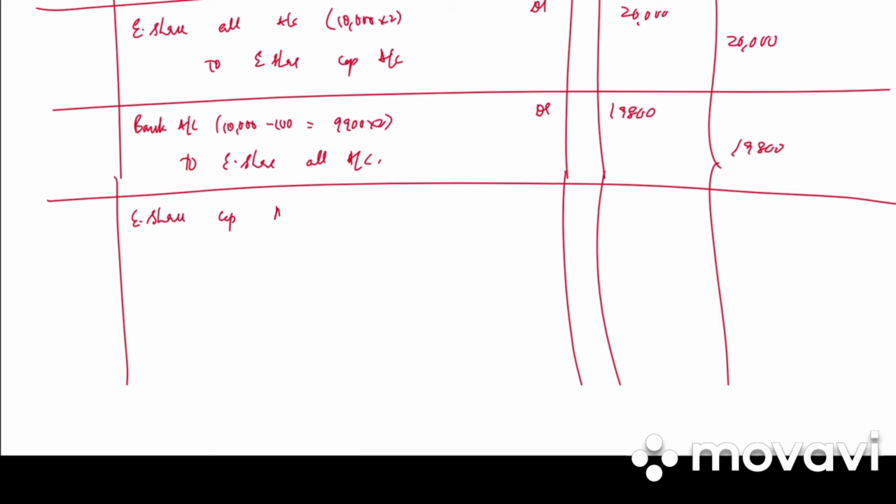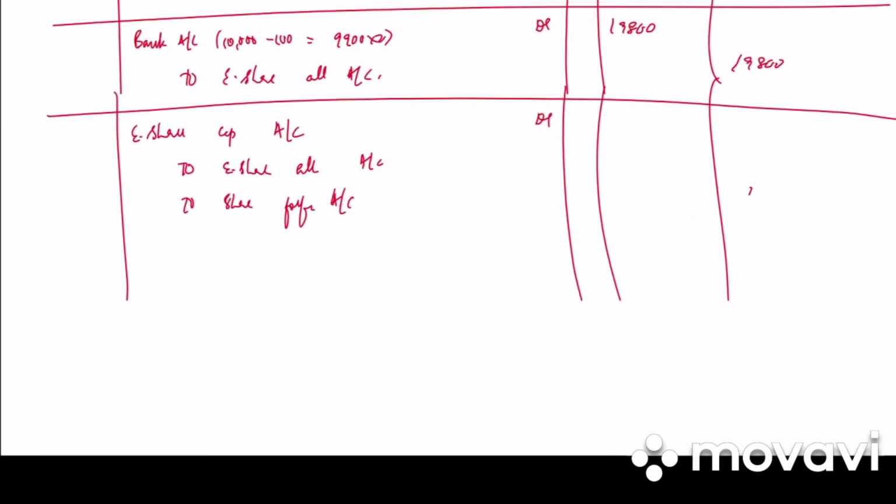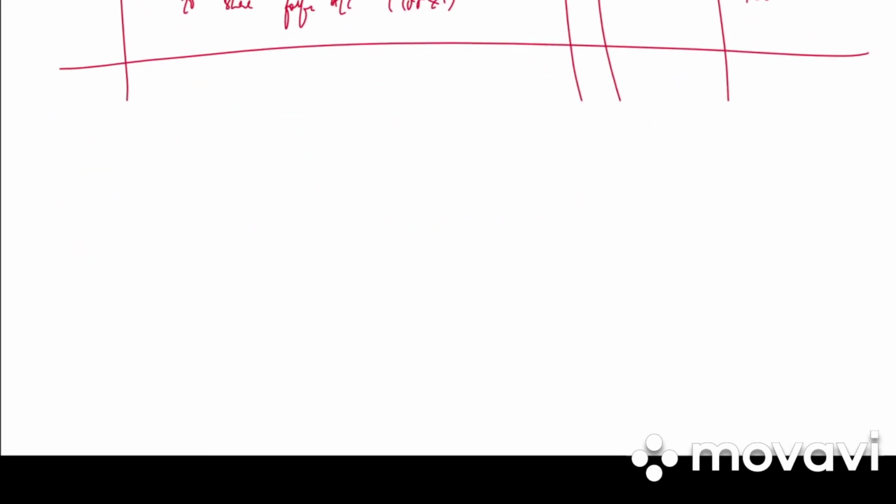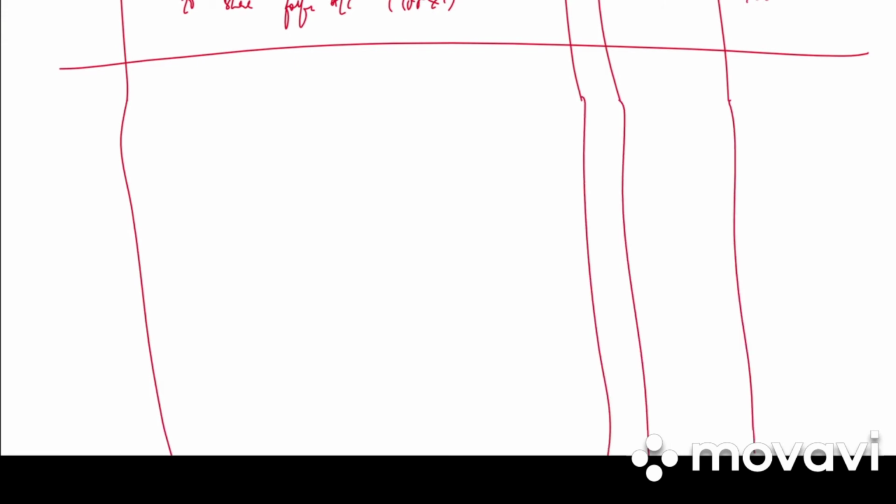Next we have forfeiture entry. Equity share capital account debited to equity share allotment account to share forfeiture account. How much is forfeiture? 100 into 1 because only application has been received. What is allotment? 100 into 2, 200. Share capital will be 300. Write the narration. 100 shares forfeited for non-payment of allotment money.